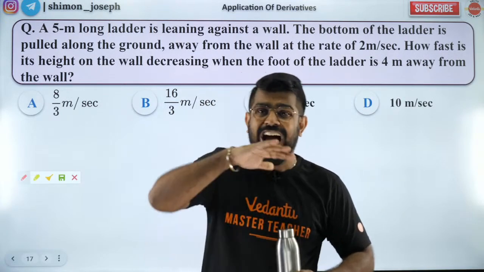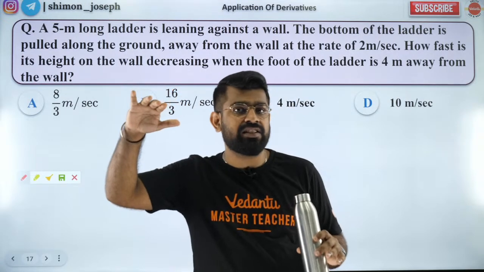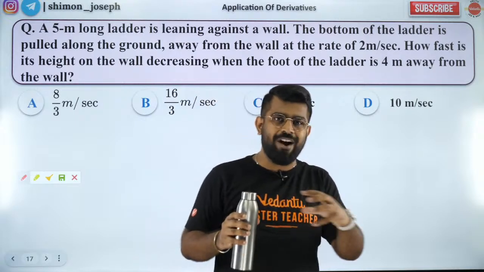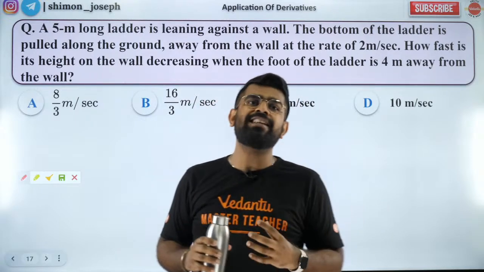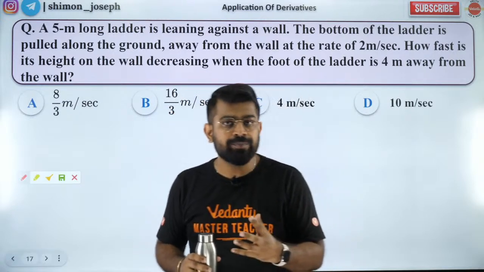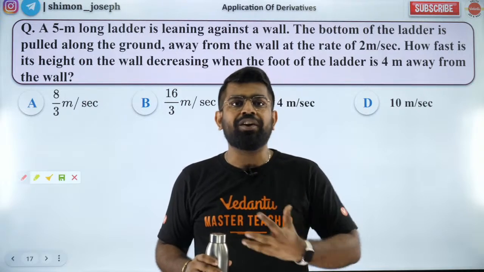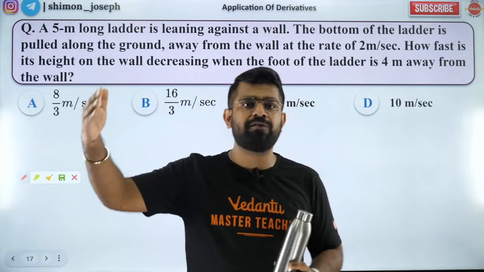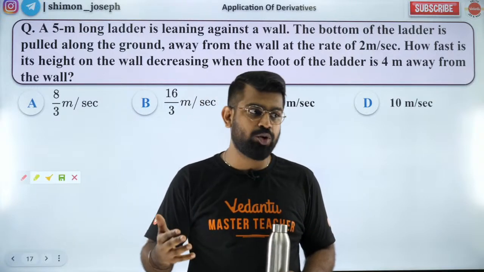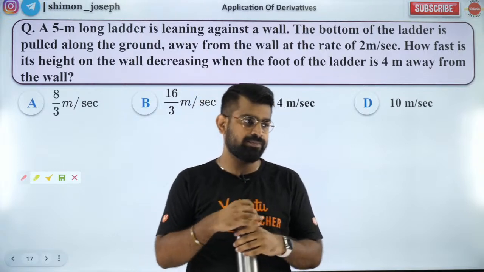You have a ladder which is kept on a wall and it starts to slide down. So if velocity of one of the ends is given, you can find the velocity of the other end, because it's a constrained motion, isn't it? It is set to move in a certain way. What is the constraint? It has to touch both the vertical wall and the ground. So because of that, you have a constrained motion. You can solve it very easily. Please try it out, guys.